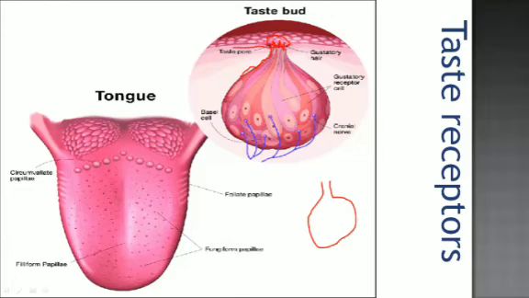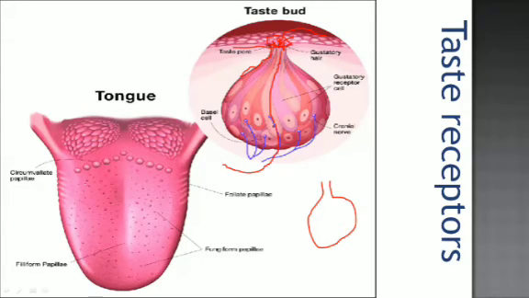Here is a very, very little hole, a taste pore, through which the chemicals of the food that we eat are released and reach this hair. So these hairs get sensations and stimuli, and these stimuli move towards the cranial nerves present on these cells, and then from these nerves they move into the brain.